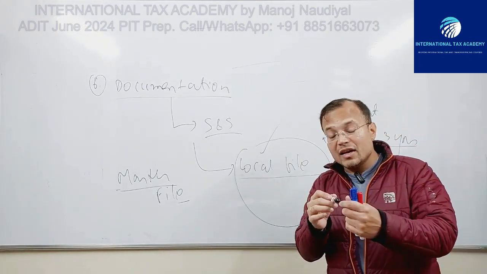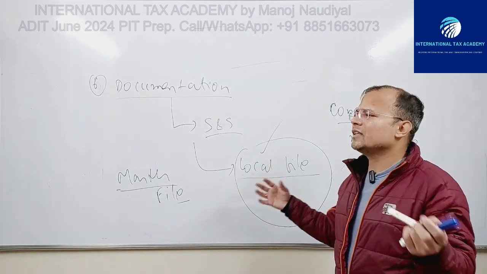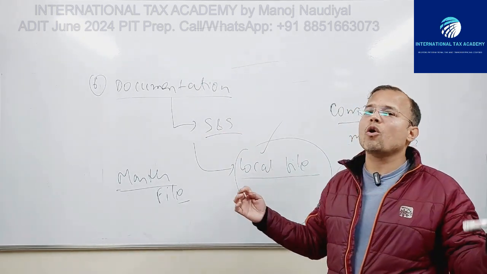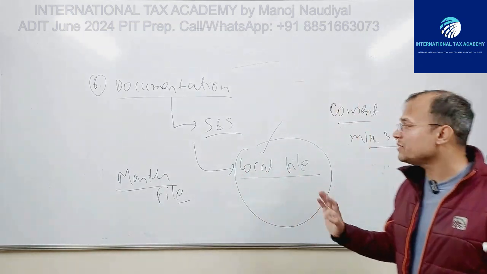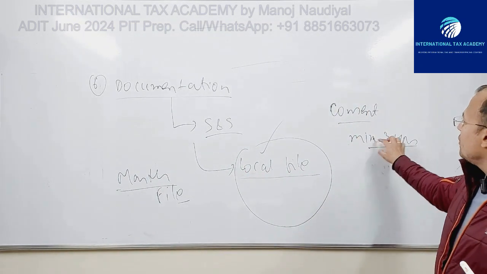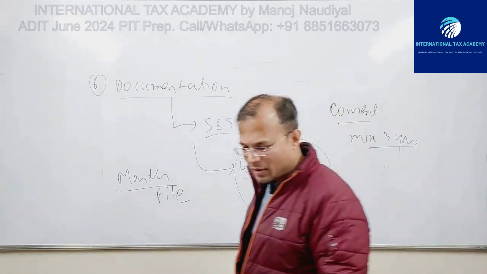Unless of course there is a change in the qualifying transaction, such that the qualifying transaction would no longer be in scope. Fine. So if nothing of that sort happens, then the consent has to be for a minimum period of 3 years. So this is the documentation part.